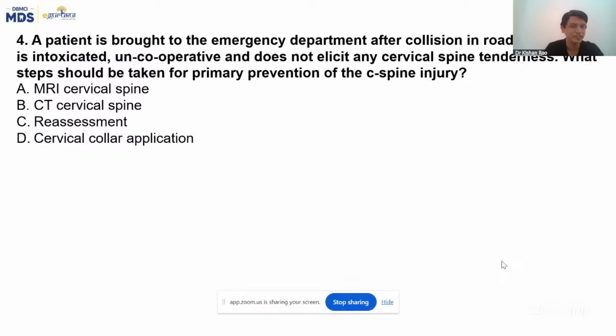My first prediction came right. So whatever it may be, in the airway with cervical spine protection, the cervical collar is the answer. So I'm very sure all of you have got this right. Thank you.